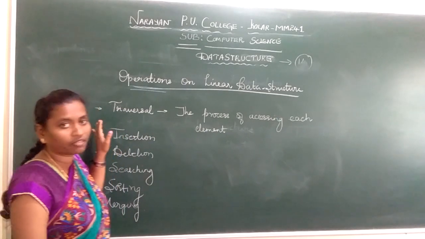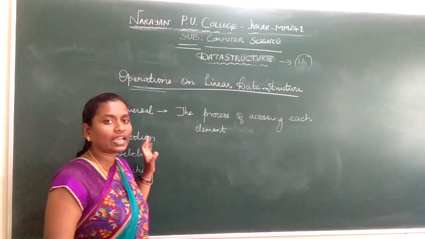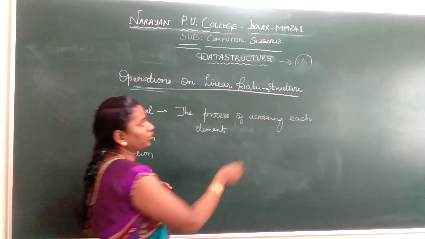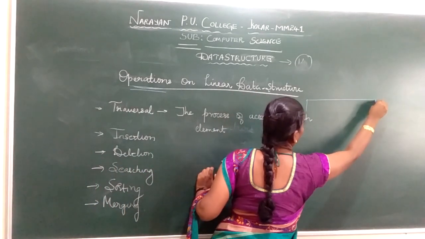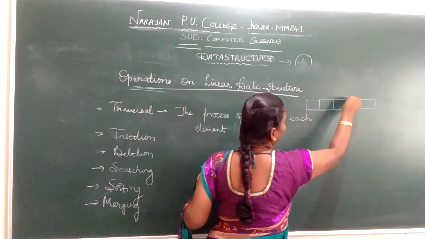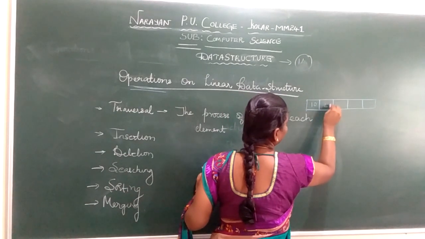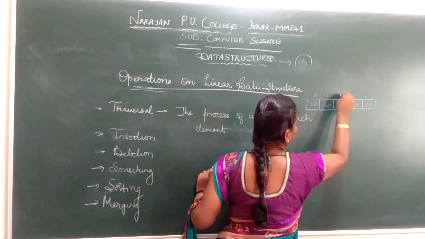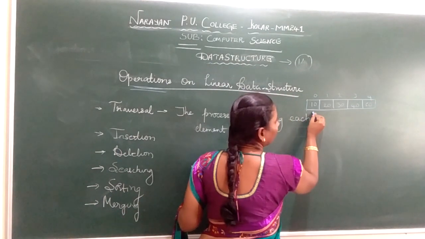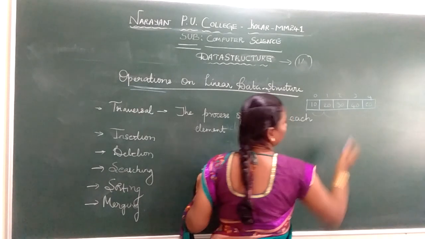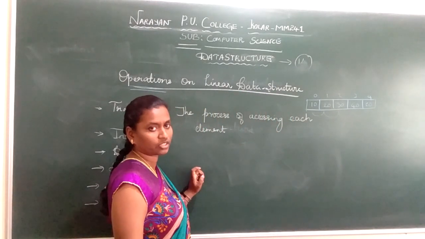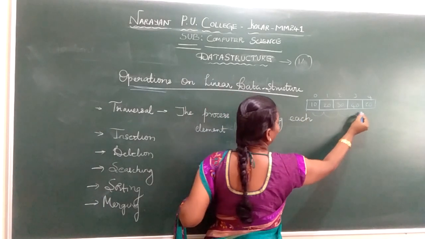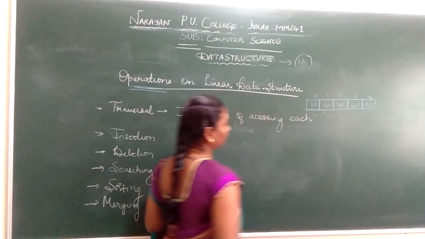Imagine the data is arranged in a linear fashion. If you want to access each element which we have stored, I need to traverse, isn't it? So I am traversing to access each element in your data structure, and that is called traversal.